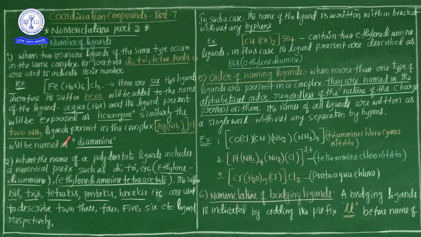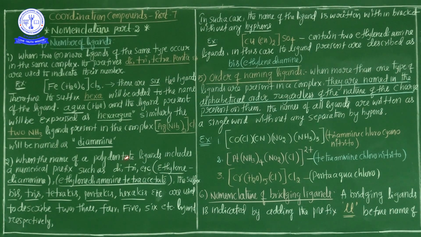Then the second point for the same rule is when the name of a polydentate ligand includes a numerical prefix such as di, tri, etc., it is replaced by bis, tris, tetrakis, pentakis, hexakis, etc. If it contains a monodentate ligand, it is represented as di, tri, tetra, penta.